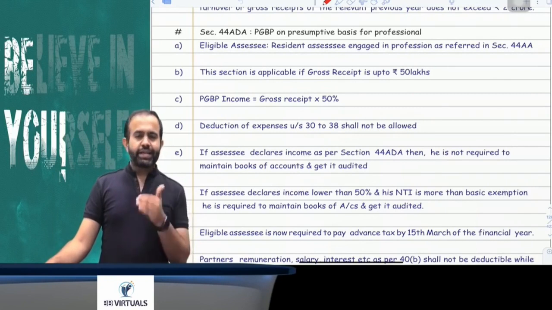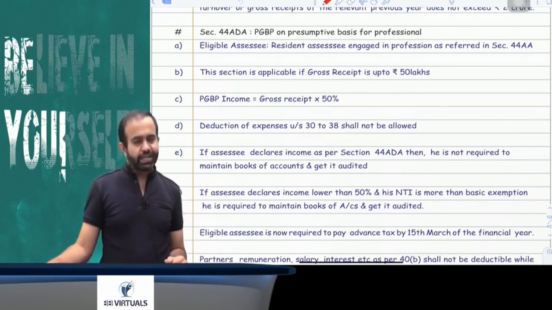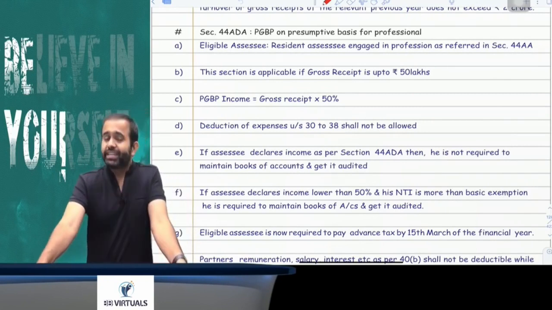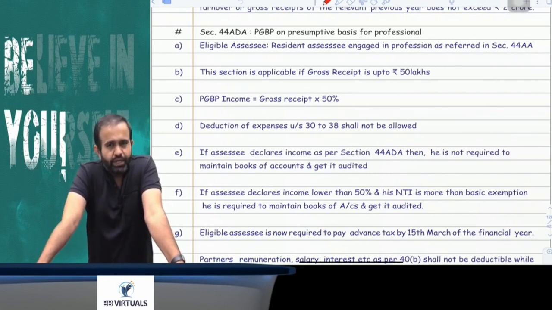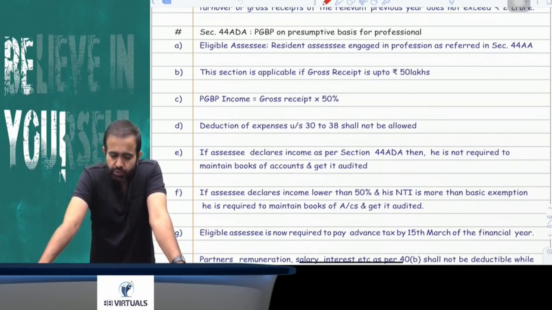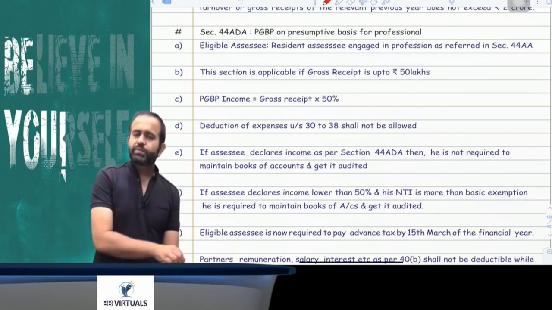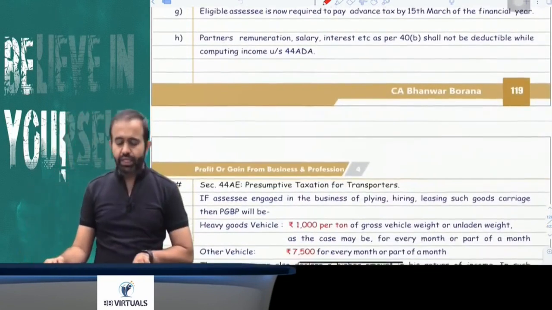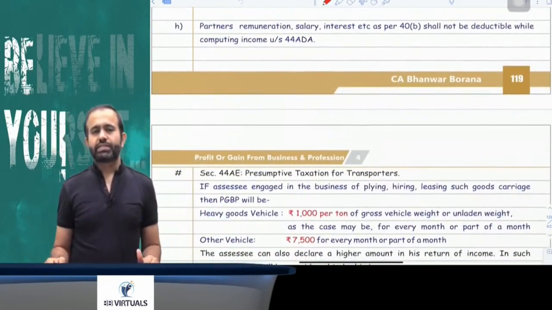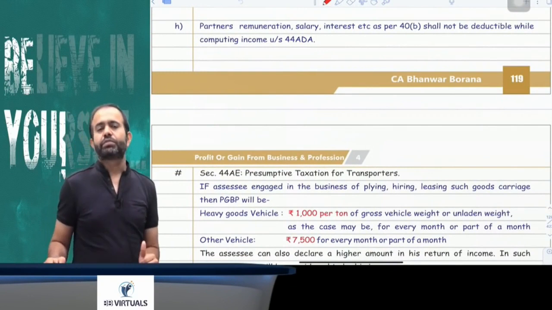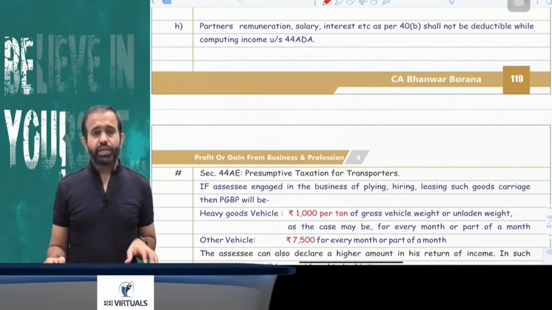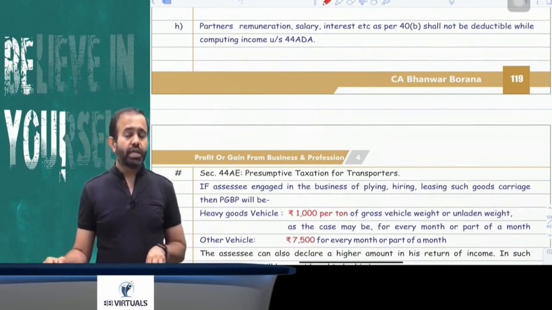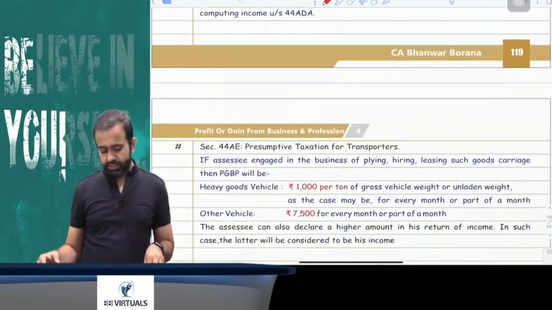Now, can he declare more than 50%? Answer is yes, he can declare. But can he declare lower? If he wants to declare lower and his net taxable income is more than the basic exemption, then he is required to maintain books of accounts and get them audited. Whatever expenditure given under sections 30 to 38 is not allowed as deduction. He is required to pay advance tax, there will be only one installment, that is 15 March, 100%, and whatever remuneration or interest is paid to a partner by the partnership firm is not allowed as deduction.